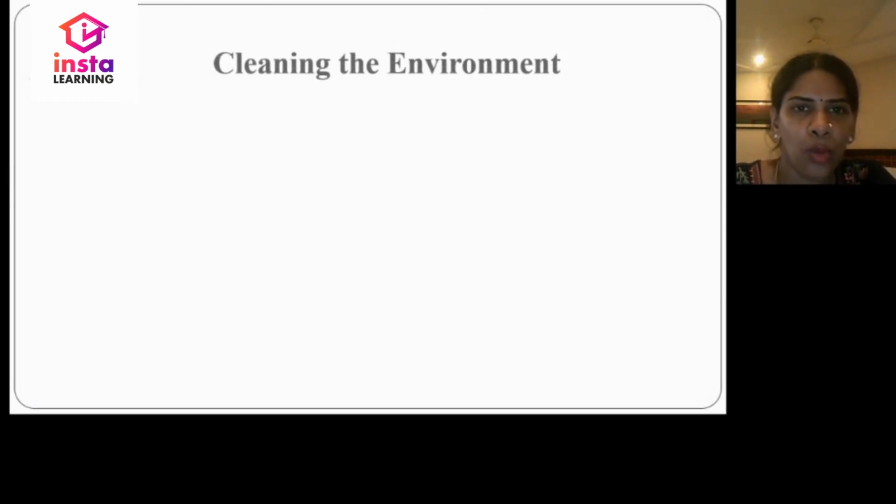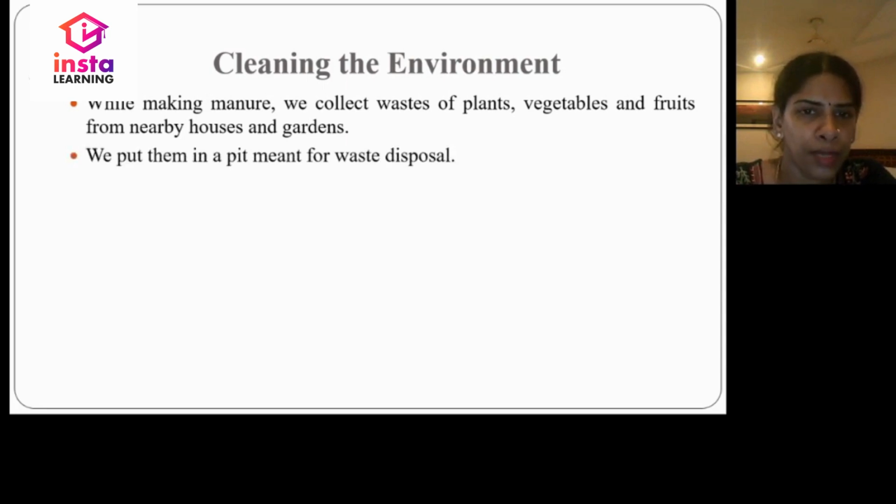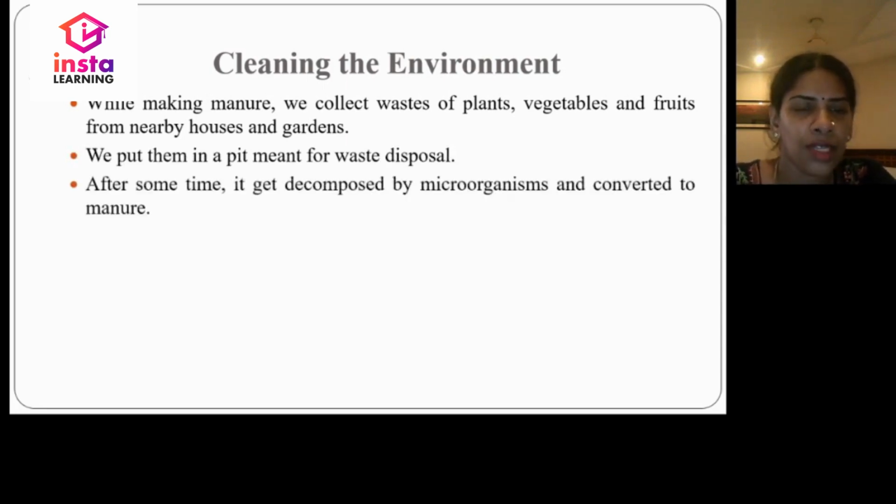Let us discuss how microbes clean the environment. While making manure, we collect waste of plants, vegetables and fruits from nearby houses and gardens. We put them in a pit meant for waste disposal. After some time, it gets decomposed by microbes and gets converted into manure. By this method, the environment is cleaned.